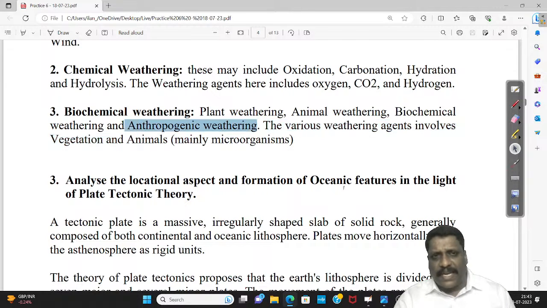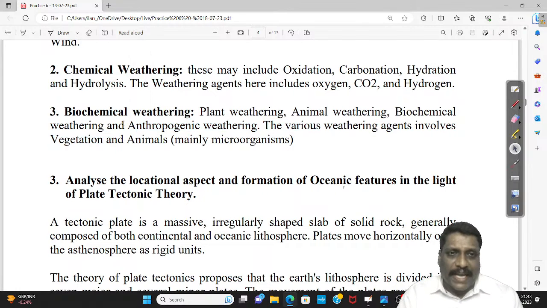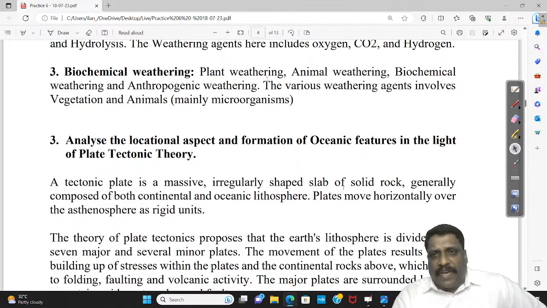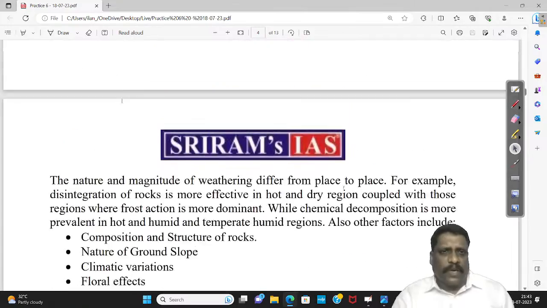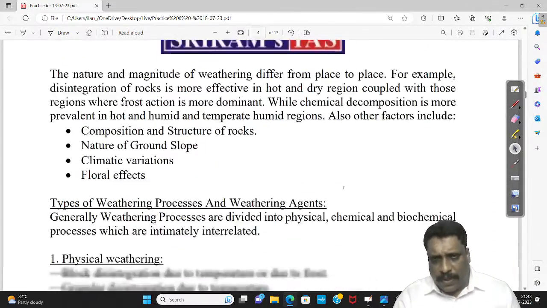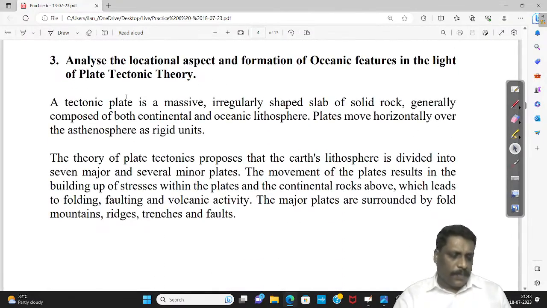Anthropogenic weathering, man-made weathering, is what we popularly call it. The various weathering agents involve vegetation, animals, even microorganisms, that is, flora and fauna. Right, my dear friends. So for the two questions, in a nutshell, this is what we have to discuss. We have taken it. Now, one more question.